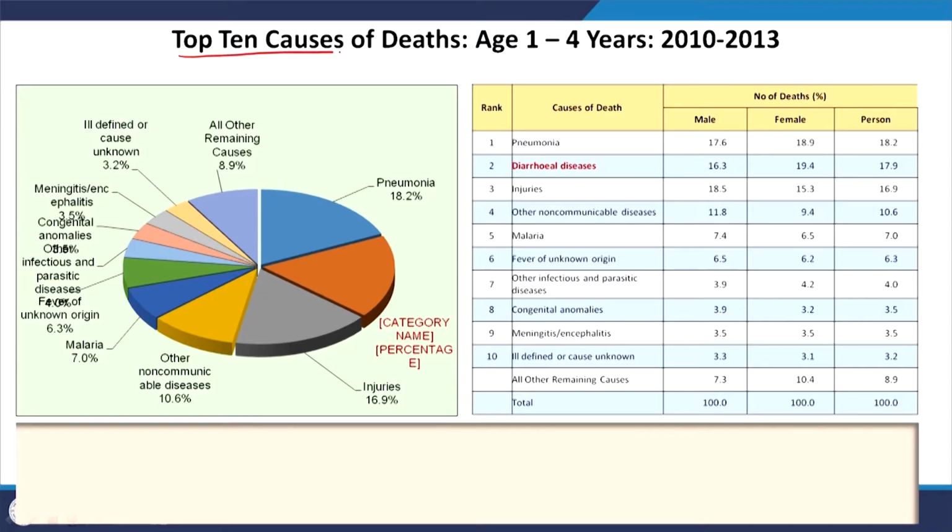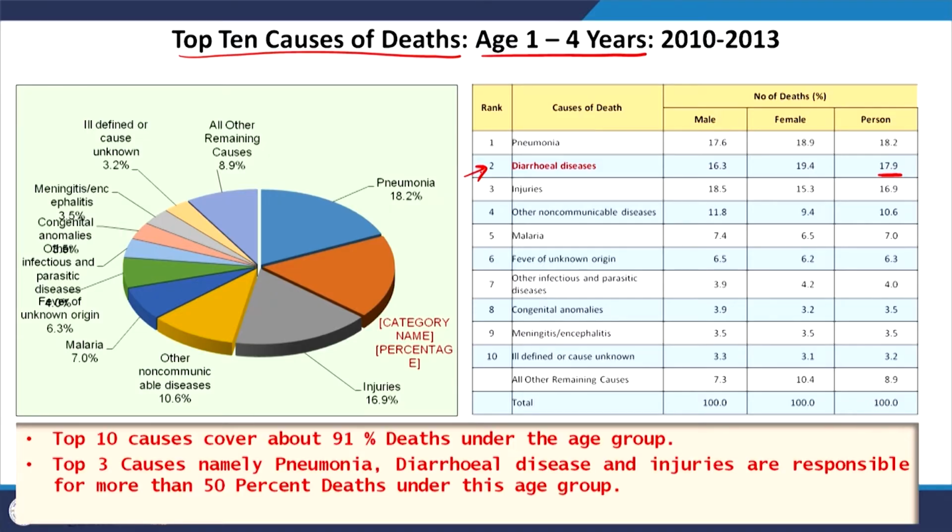Again, the data that we have is the top 10 causes of death, but for the ages 1 to 4. Here you see that diarrheal diseases contribute to almost 18% of deaths. Then again you have other diseases too, but we are going to look at diarrheal diseases in greater detail. We will see why. One aspect to note is that the top 10 causes cover 91% of deaths under this age group. All other remaining causes are just almost 9% or such. So the top 10 causes themselves lead to 90% of deaths, and that is something to note.